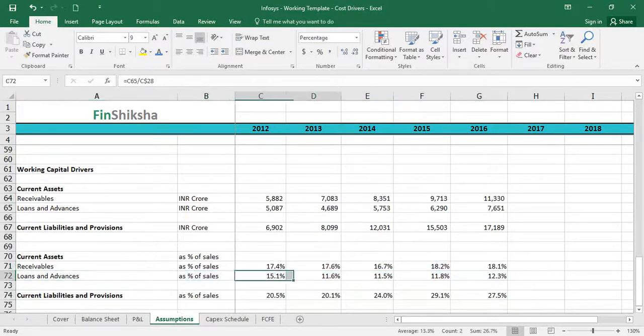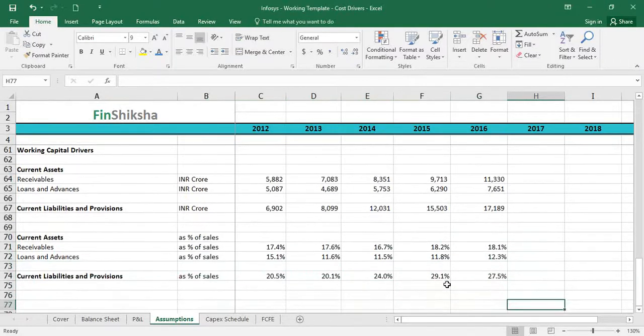My loans and advances earlier used to be higher, but in the last 4 years they have centered around 11.5 to 12%. Current liabilities and provisions definitely see a jump in the last 2 or 3 years, right? Which used to be 20% earlier. That's now become somewhere close to 24 to 27%. So there is a jump in current liabilities that we see. We can figure that out, right?